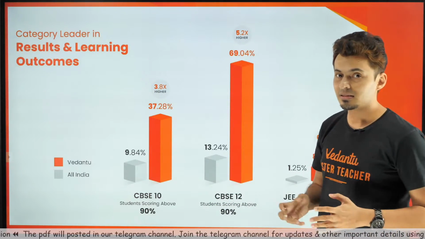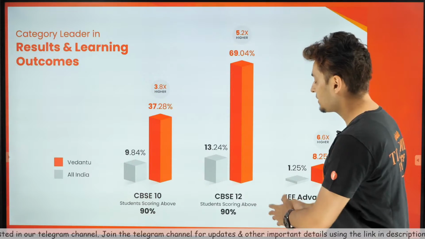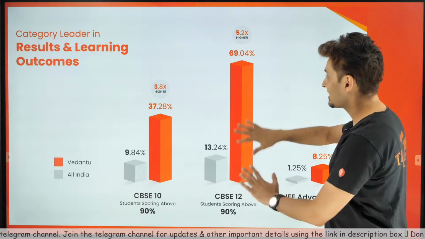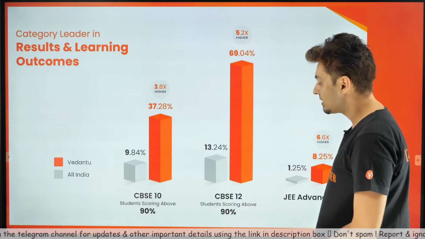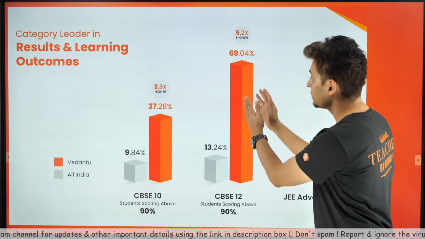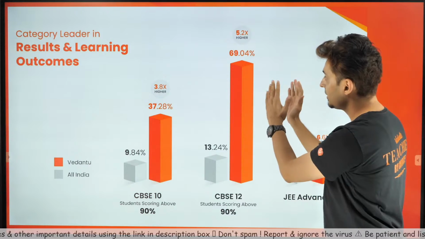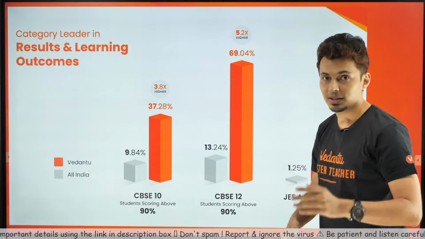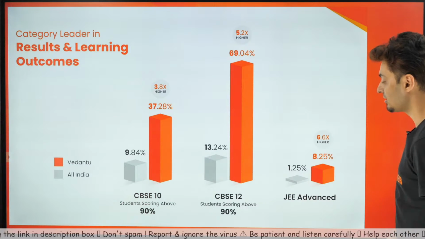And in fact, this year's results have been even more amazing. If you compare Vedantu's average with the national average, it's like 6 times, 5 times, 4 times higher. Just in CBSE examinations, Vedantu students are scoring above 90%, and it's 6 times higher than the national average. In fact, in Advanced, it's around 6 to 7 times higher than the national average.